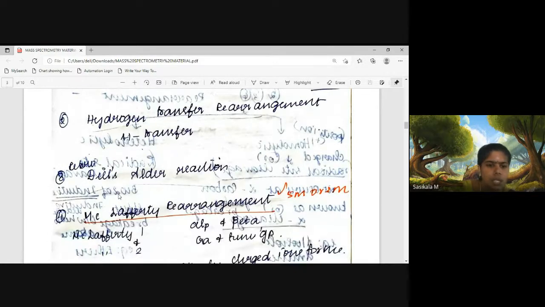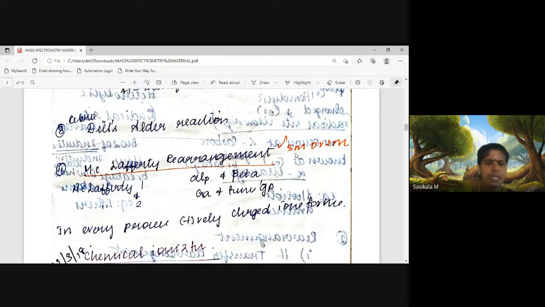Then the Hetero Diels-Alder reaction will take place in aromatic groups. A compound which has aromatic groups will go for the Hetero Diels-Alder reaction, and it will give an ethylene fragment. Okay, ethylene means it will give an alkene fragment. So that is the reaction followed behind the Hetero Diels-Alder reaction.